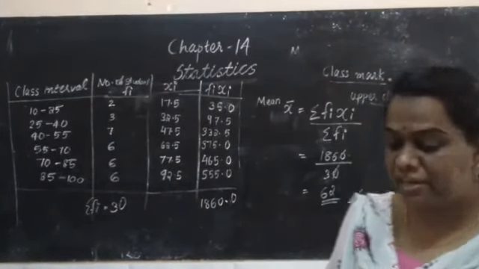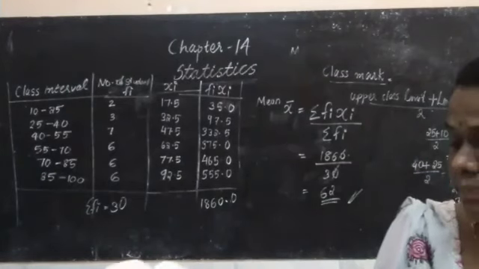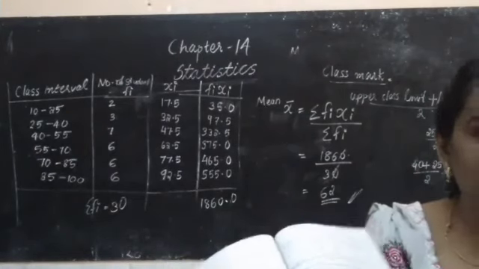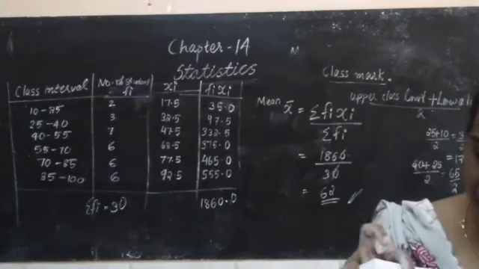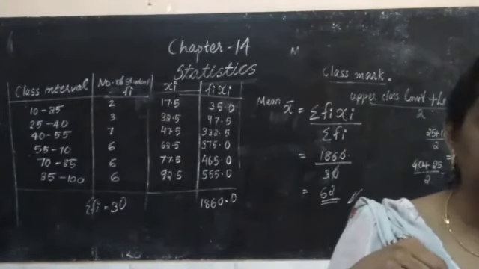When we did the question first, without taking class marks, when we do that we get 59.3.